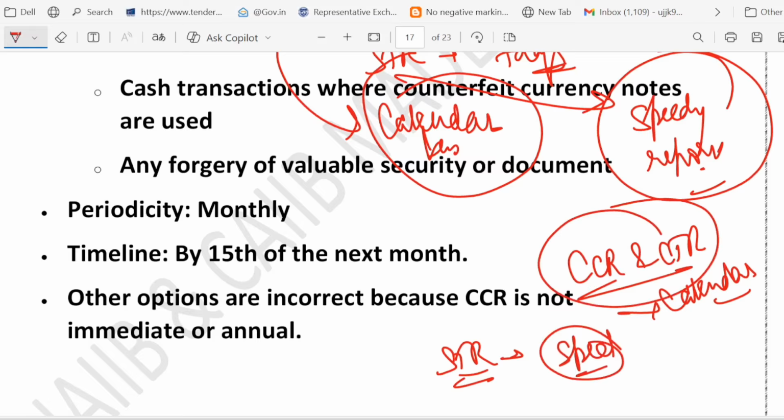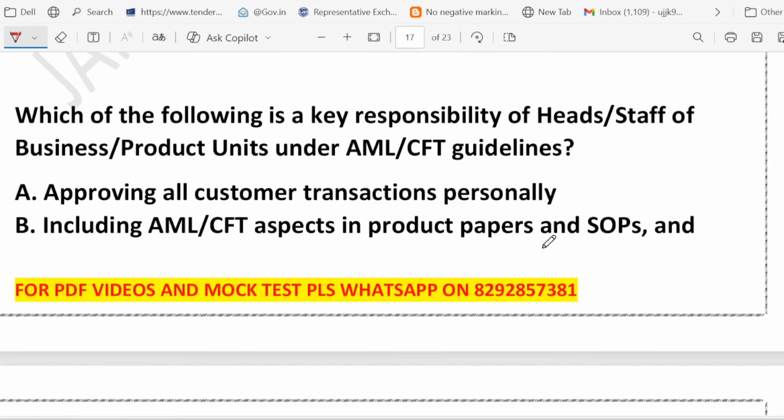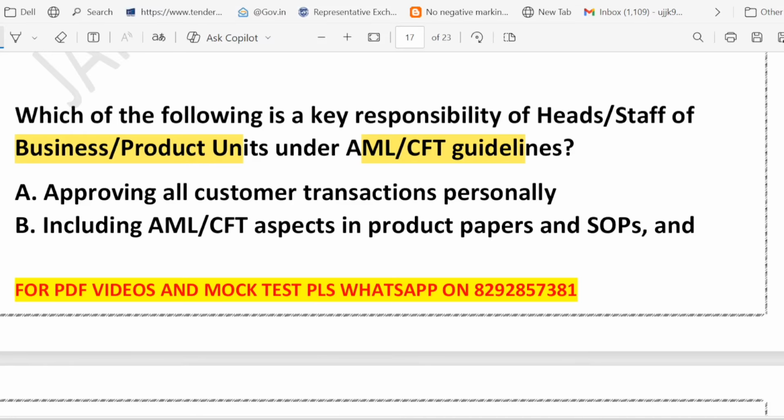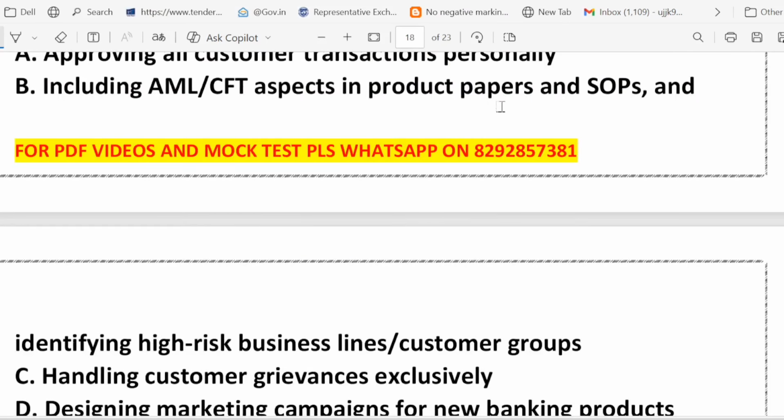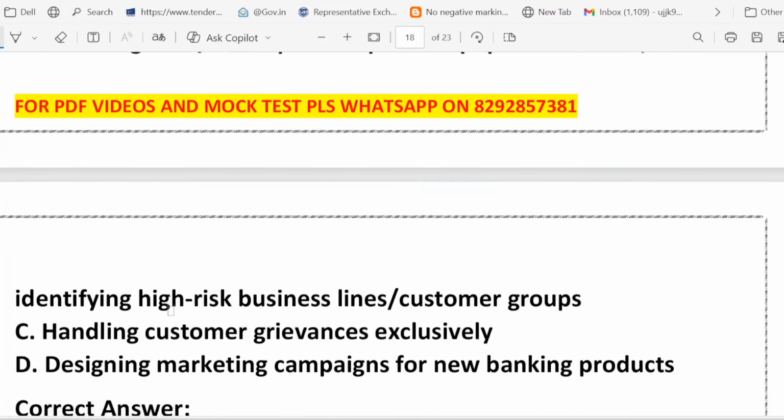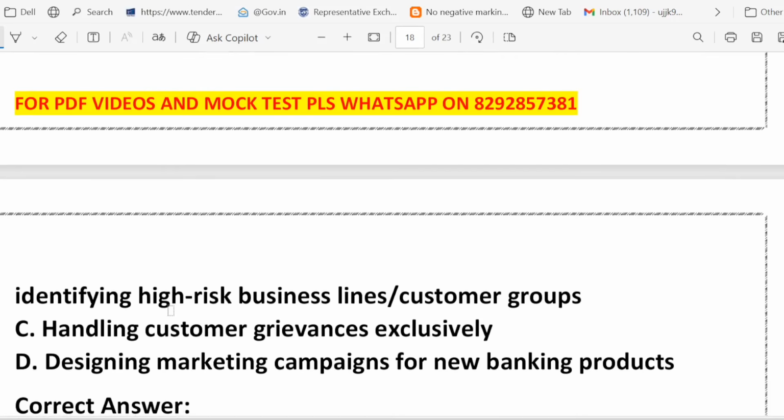Now let's have the next question. Which of the following is a key responsibility of the head and staff of a business or product unit under the AML CFT guideline? Very good question. They are talking about business and product unit. Option A, approving all customer transactions personally. Option B, including AML CFT aspects in product paper and SOP and identifying high risk business lines. Option C, handling customer grievances exclusively. Option D, designing marketing campaigns for new banking products. Right, so this is the question.